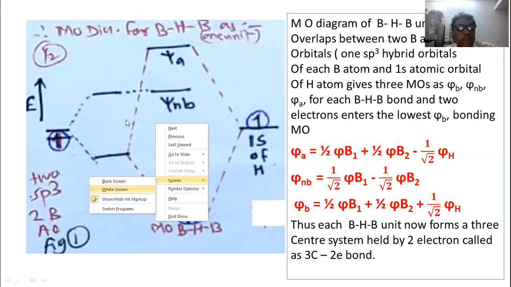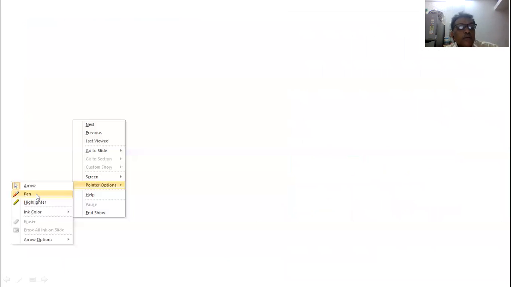The molecular orbital diagram of the boron hydrogen boron bridge, that is two electron three center bonding, which we have already explained. This is the MO diagram of the boron hydrogen boron bridge, with two boron atoms and one hydrogen atom.